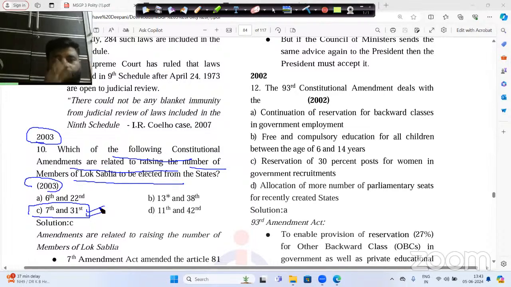These increased the number of Lok Sabha members. Today, you see the total members of Lok Sabha as 543. It was not 543 in 1951, sir. It was just 489, something like that, in 1951. But as our population grew, we increased the number of Lok Sabha seats.